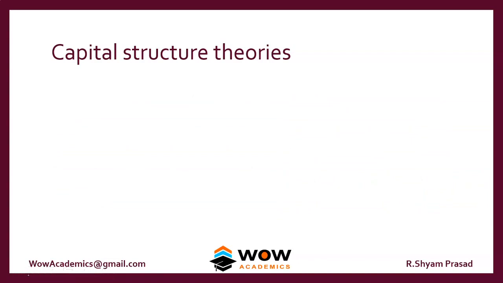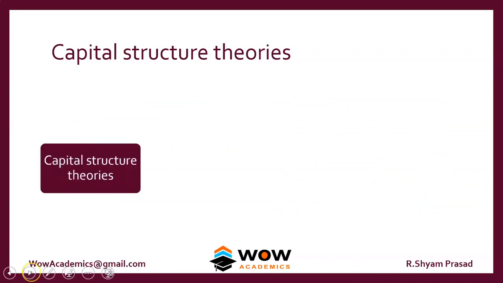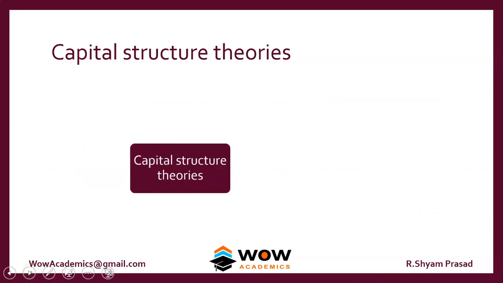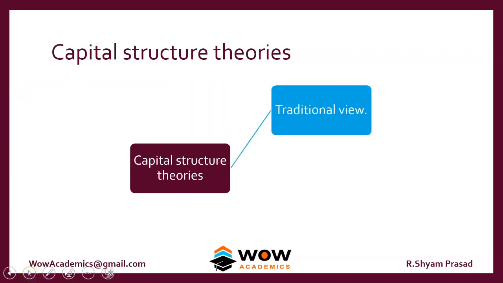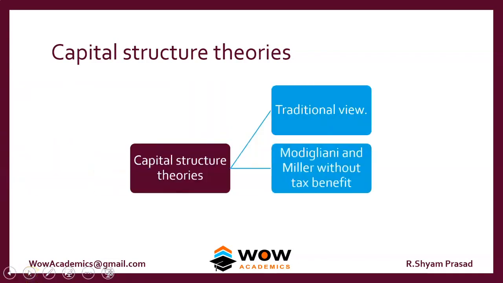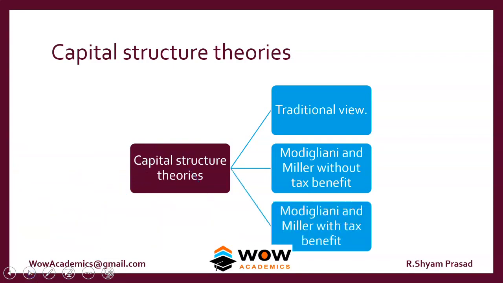So we will move on to the capital structure theories. Capital structure theories are of three types. The first one is the traditional view. The second one is Modigliani and Miller without tax benefit view. And the third one is Modigliani and Miller with tax benefit. So we have three theories.